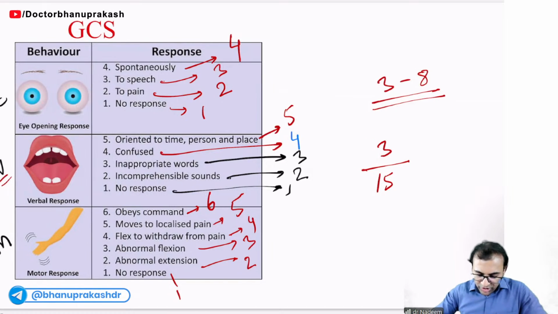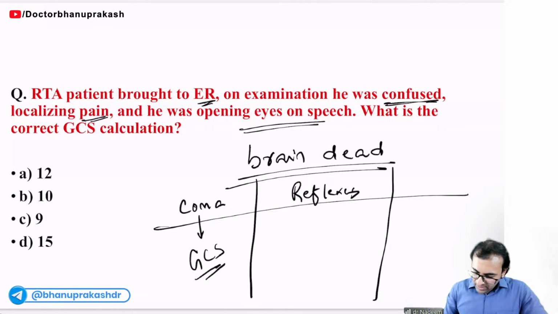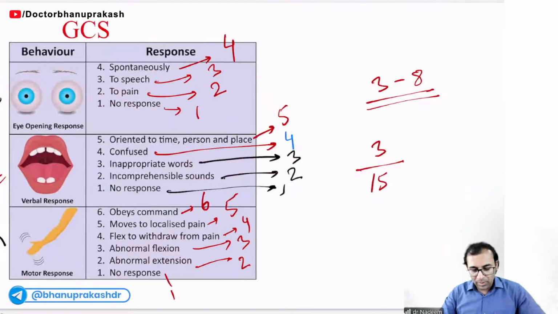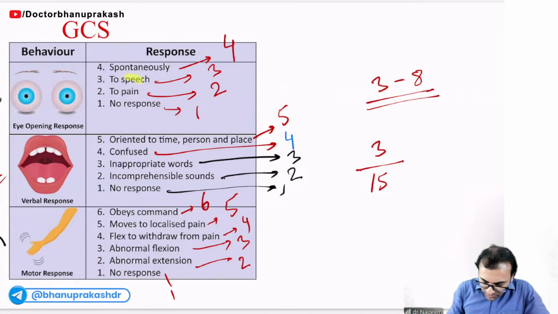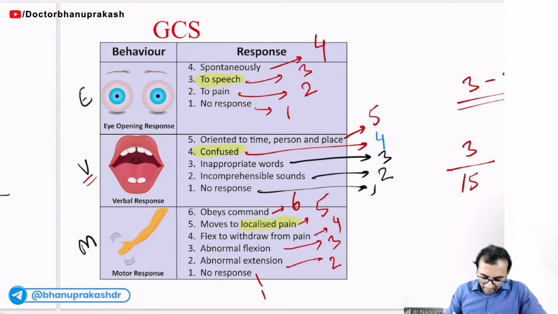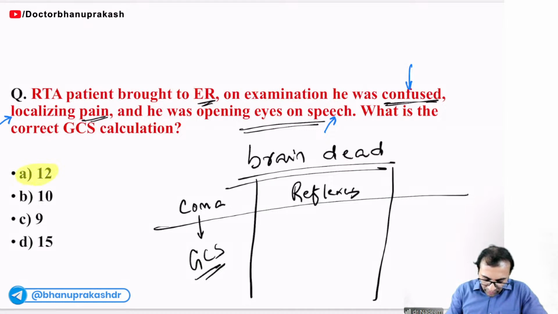Now, you see this question here. He was appearing to be mentally confused. He was able to localize the pain and he was opening his eyes on speech. So can you tell me how much will be the score? After speech, mentally confused, he was able to localize the pain, right? So answer will be what here? Right, answer will be 12. See, GCS score.